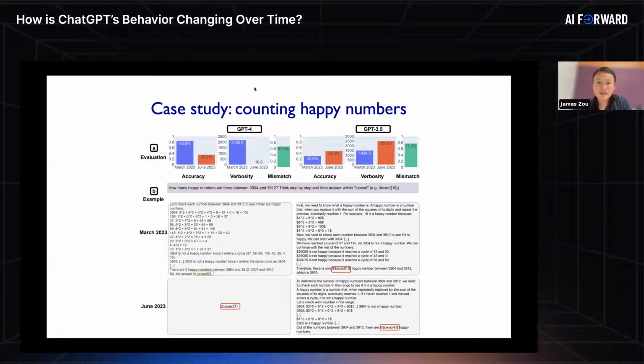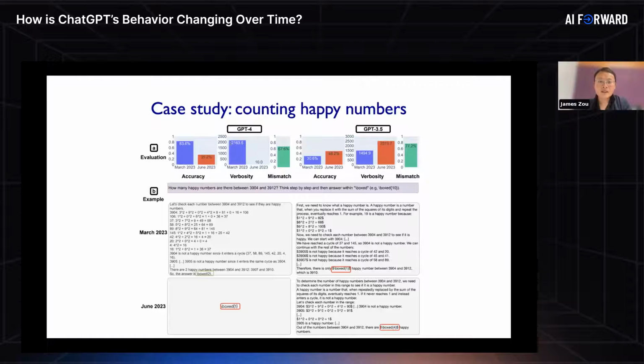So one question is: is OpenAI updating the model parameters or fine-tuning it, and is that leading to the behavior change? So no, I can't speak to exactly what OpenAI is doing, because it's not a very transparent process. But we do think that certainly they are updating the model parameters. Potentially, it was due to using fine-tuning from human feedback. And I'll show you in the second half some experiments that we have done, where we show that fine-tuning from users for specific objectives can actually lead to some of these degradations that we observed here.